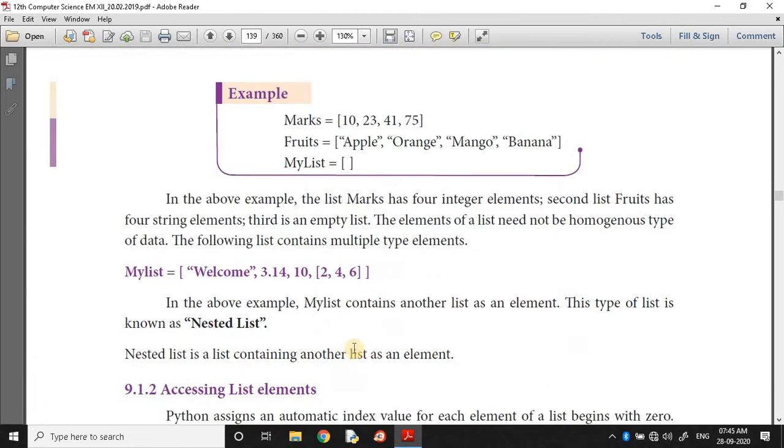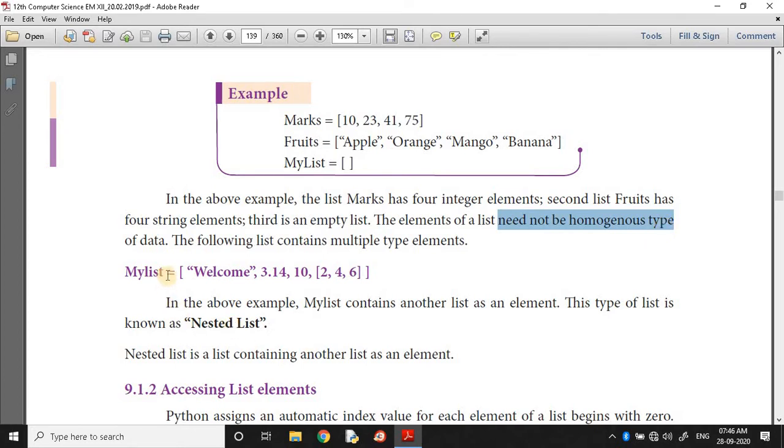Okay. So in the above example, the list marks has 4 integer elements. Second list fruits has 4 string elements. Third is an empty list. The elements of list need not to be homogeneous type of data. The following list contains multiple type elements. So in C, C++, arrays must be likewise the same because the list of elements must be same type. So here it need not to be a homogeneous type. Homogeneous means identical type. That means same type.